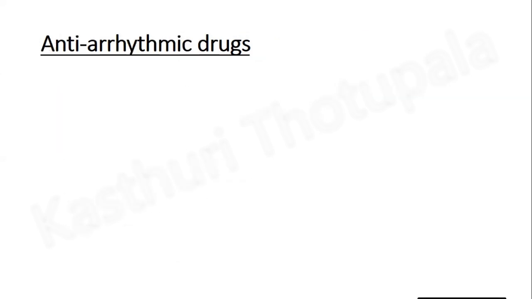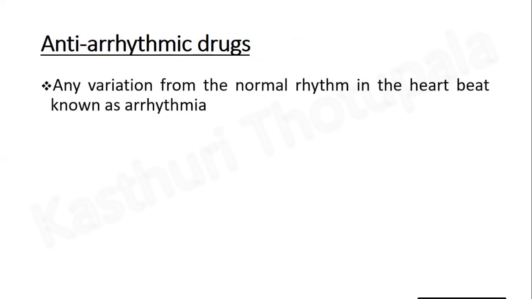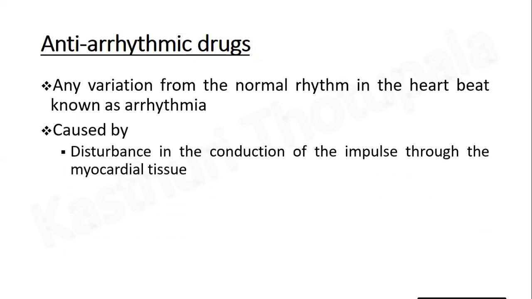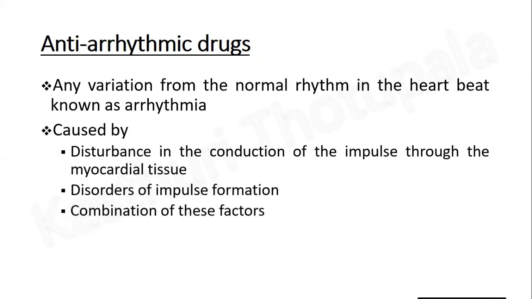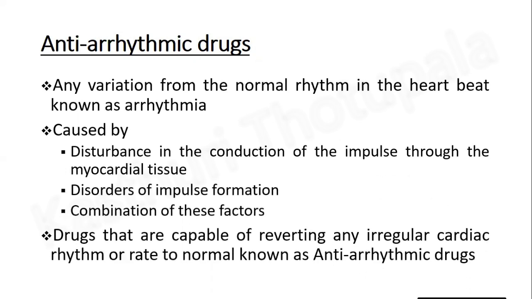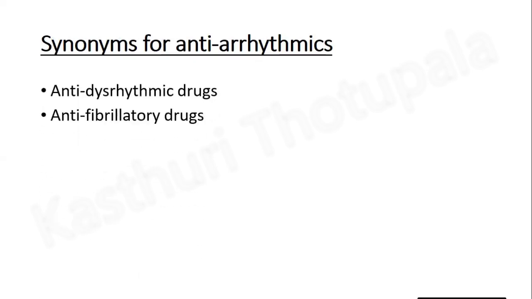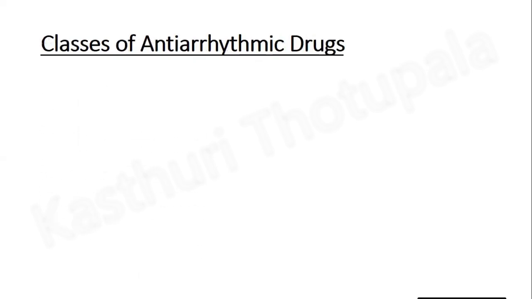So, what is arrhythmia? Arrhythmia is any variation from the normal rhythm in the heartbeat. Arrhythmia can be caused by disturbance in the conduction of the impulse through the myocardial tissue, disorders of impulse formation, and a combination of both of these factors. So, antiarrhythmic drugs are the drugs that are capable of reverting any irregular cardiac rhythm to normal. There are some synonyms for antiarrhythmic drugs, like antidysrhythmic drugs and antifibrillatory drugs.